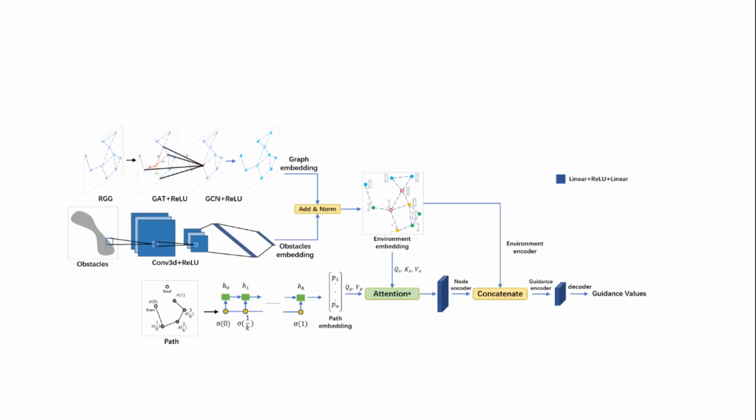After this, we apply attention mechanism, which combines information from the environment embeddings, obstacle features, and graph structure. And we produce unified node embeddings that encode both the graph and environment information. And then we use, for example, Dijkstra algorithm to compute a reference path. And after this, we calculate loss between the Dijkstra path and the path computed by our method.